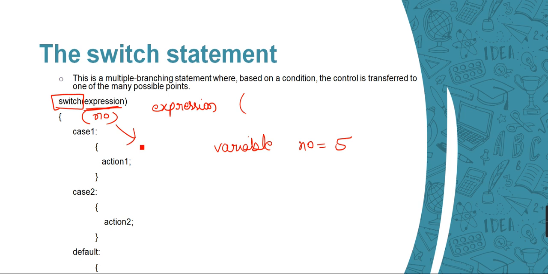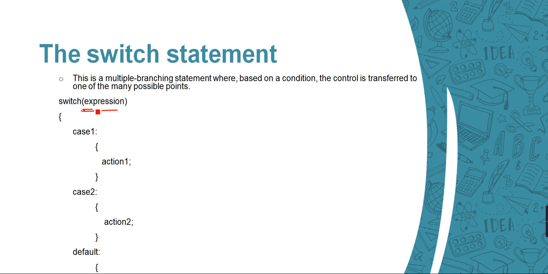So it can be anything. An expression can be a condition or a value. We are going to learn more about different types of expressions, and it will become clearer how we can apply them here. But for now you can think of it as a value. So let's suppose I have a value, switch 5. And in this we need to write the case. If this number is 1, what will I need to do? I will just print cout 1.